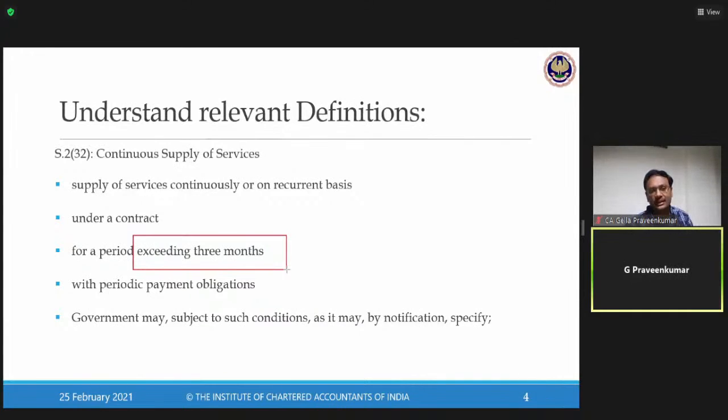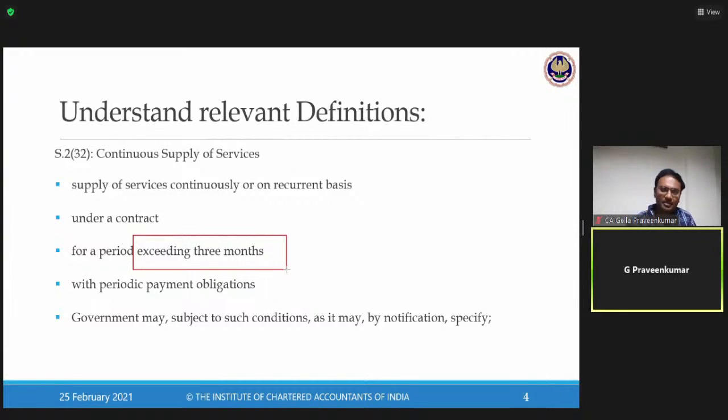Can you give an example? Take the example of your Tata Sky connection or DTH, direct to home service, or your landline telephone service. There is a contract, an understanding between service provider and service recipient. When I have my landline, the telecom service provider gives a dedicated line or a telecommunication network under a contract for a period exceeding 3 months.